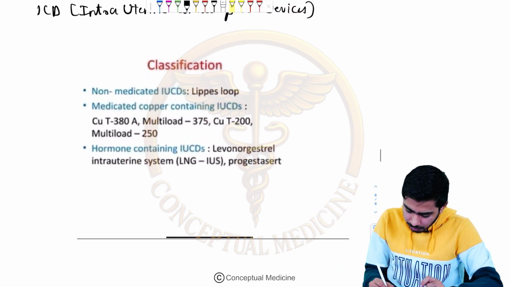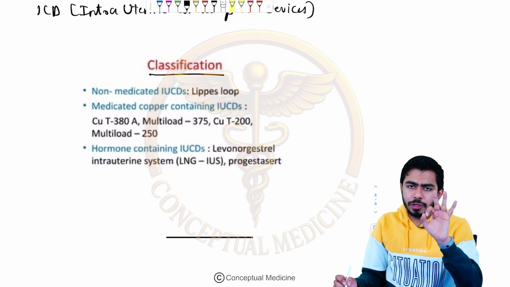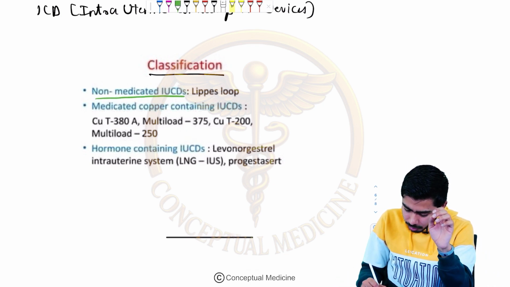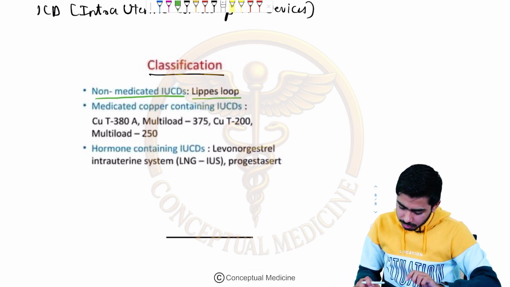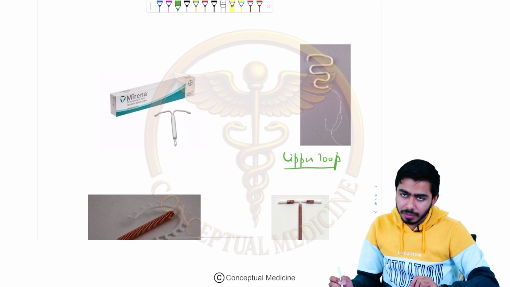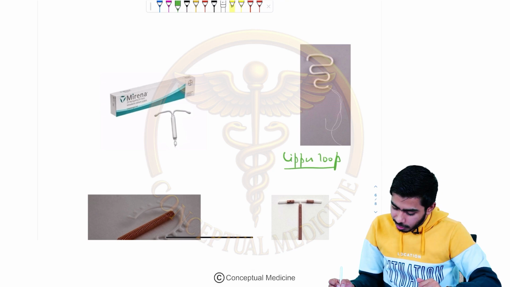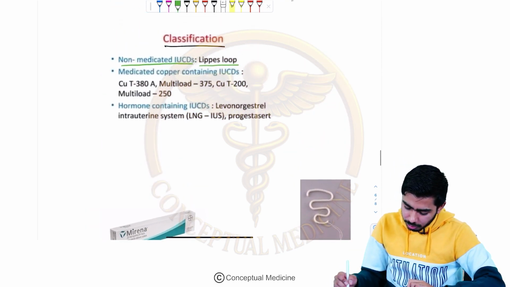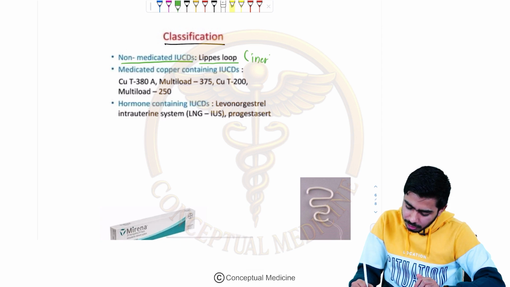Over here, look at the classification first of all. So 3 kinds of IUCDs we are having right now. One is the non-medicated IUCD, where we are talking about the Lippes loop. It is looking something like this. So this is the Lippes loop over here. I'm showing you the images as well so that you don't have any confusion. Lippes loops are basically inert.